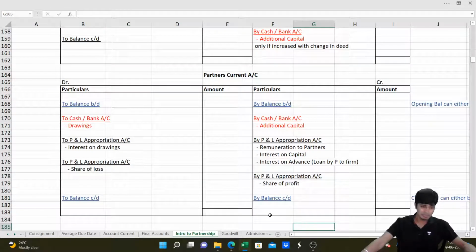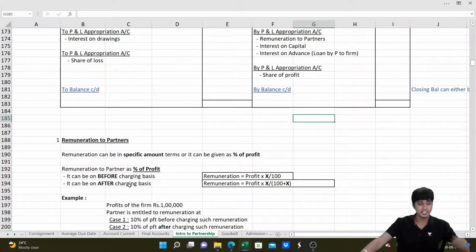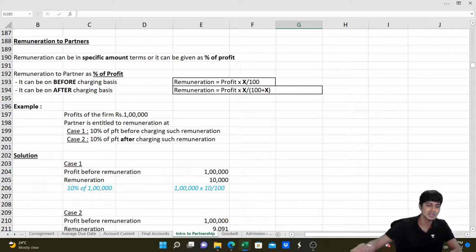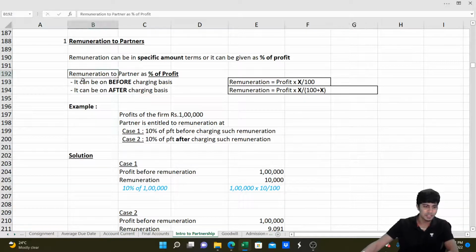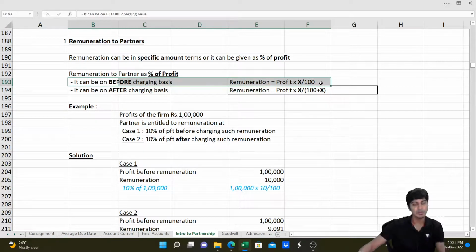Done. By this we are done with our capital accounts. Remuneration to partners, as I mentioned to you previously, can be given either on before charging basis or after charging basis whenever it is given as a percentage of profit. If they give it on before charging basis, what do we do? We write it as profit multiplied by x by 100.